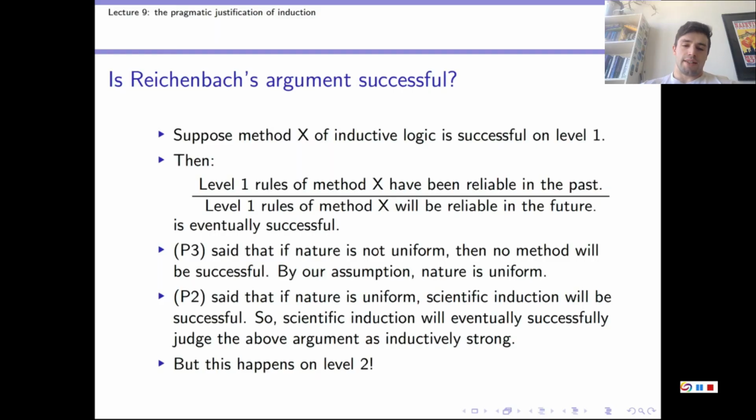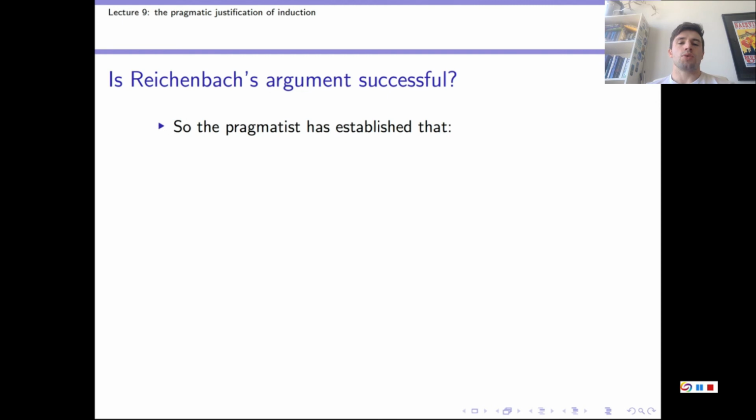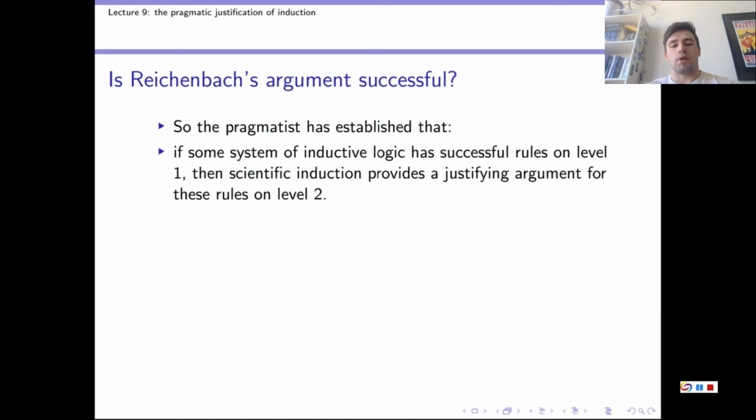Now, a successful scientific induction argument that judges the argument on the screen as inductively strong is a level 2 scientific induction argument. The reason is that the argument on the screen concerns level 1 arguments. So any argument about that argument that judges it to be successful must be one level up, so it must be a level 2 argument. So what the pragmatist has actually established is this. If some system of inductive logic has successful rules on level 1, then scientific induction provides a justifying argument for these rules on level 2. And you can make the same argument for any level.